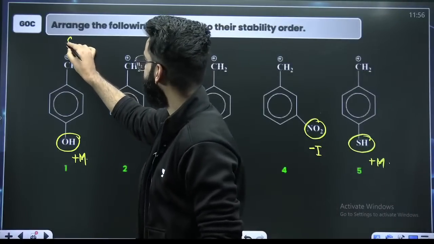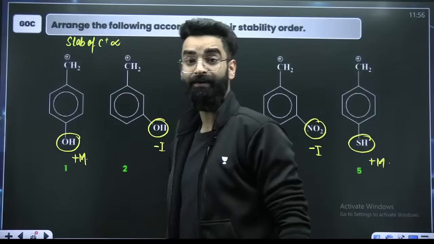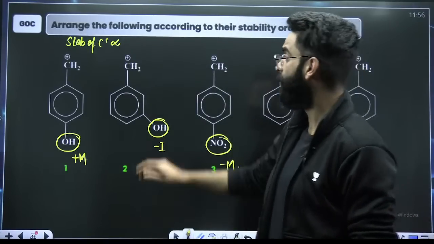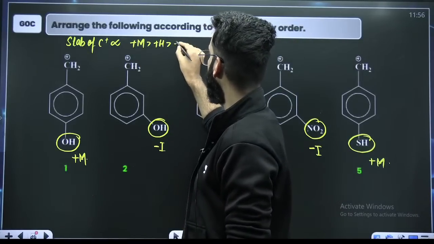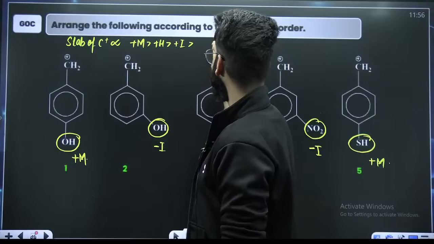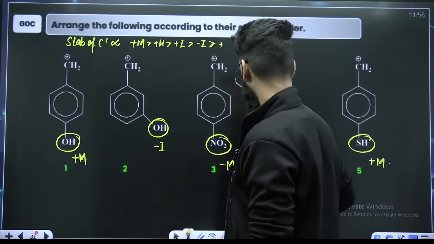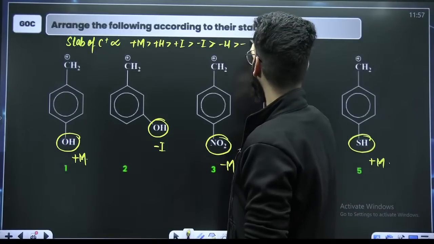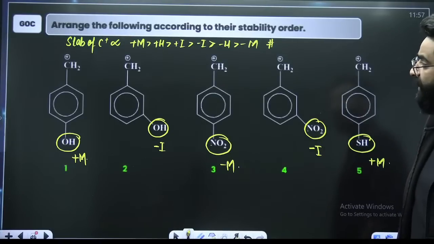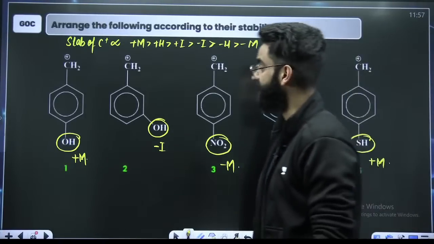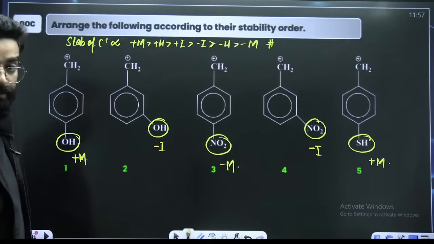I believe you know stability of carbocation. Carbocation is stabilized by electron donating groups. And you know plus M dominates over plus H dominates over plus I, right? Plus I, after that I'll write minus I. I'm writing the order which you are going to remember. After minus I, it's going to be minus H, and then it's going to be minus M. This is going to be the stability order.